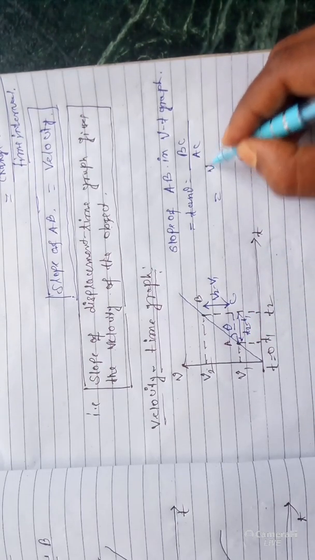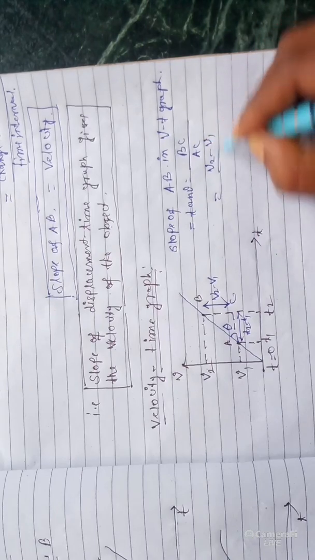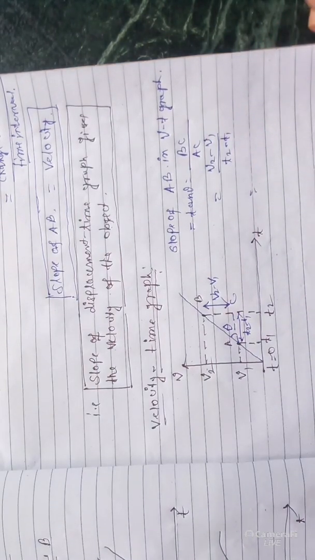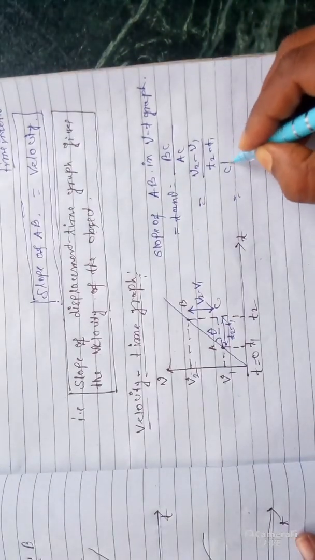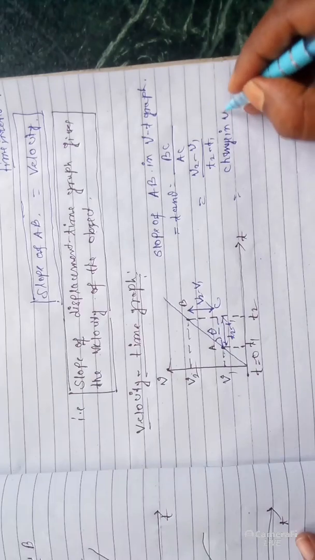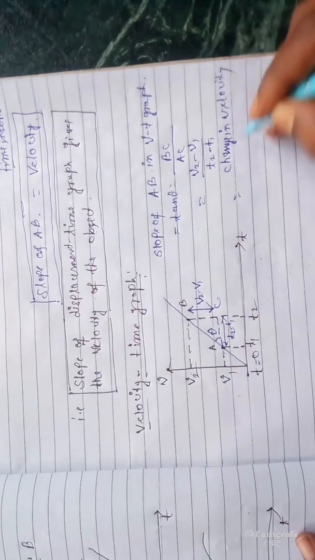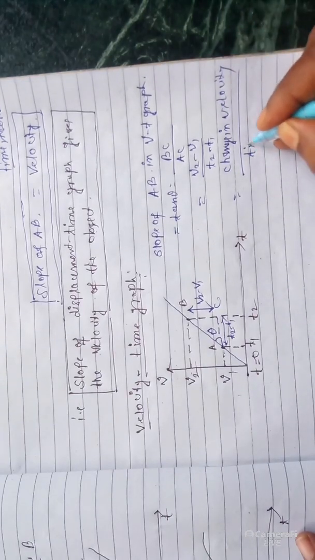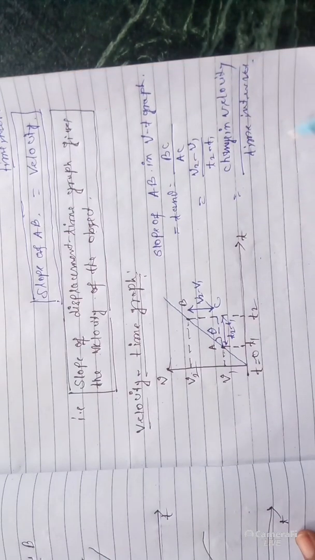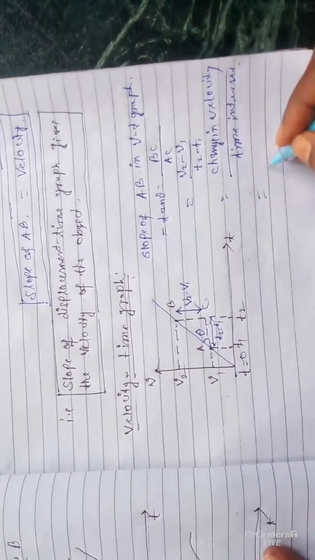So I am writing V2 minus V1 by T2 minus T1. V2 minus V1 is the change in velocity by the time interval. What is the change in velocity by time? It is the acceleration.